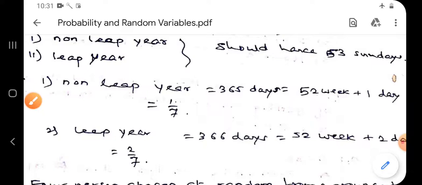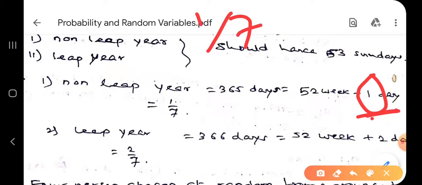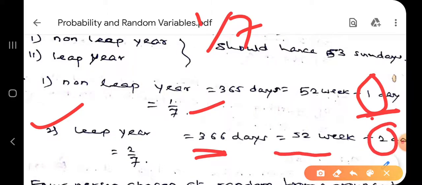In these 52 weeks, 52 Sundays have already come, so how many remain? Only 1 Sunday remains. Correct. And that 1 day we have to choose from 7 days. So total number of days is 7 and 1 day we have to select, so 1 by 7 probability is there. For a leap year, one more day is extra, 366 days, so 52 weeks and 2 days remain, so probability is 2 by 7.